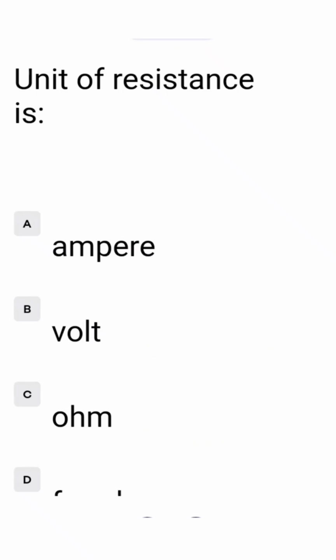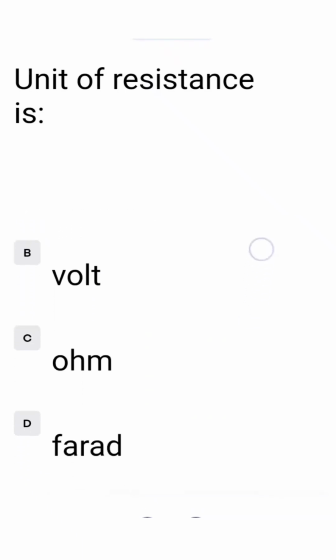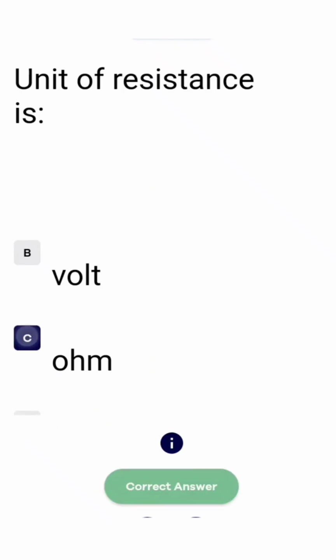Unit of resistance is A ampere, B volt, C ohm, D farad. The correct answer is ohm, that is in option C. So we take option C.